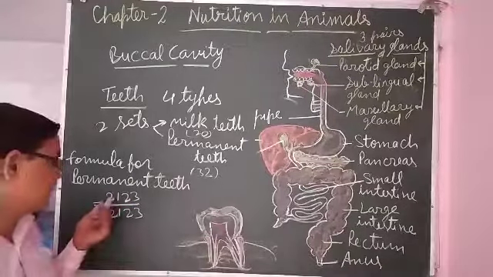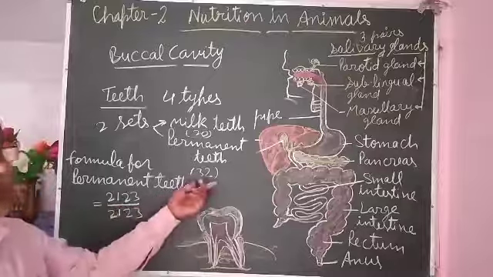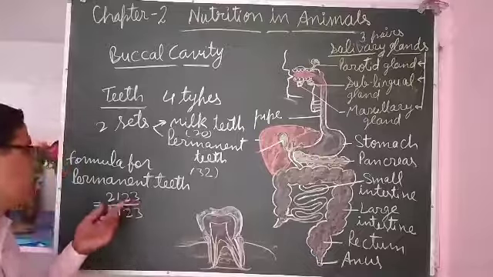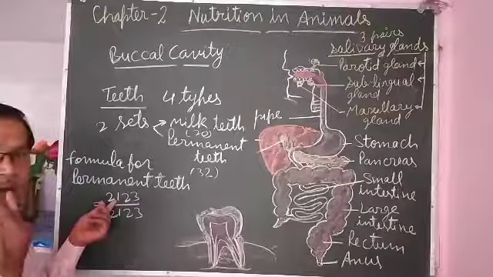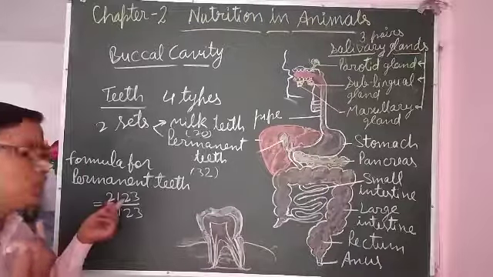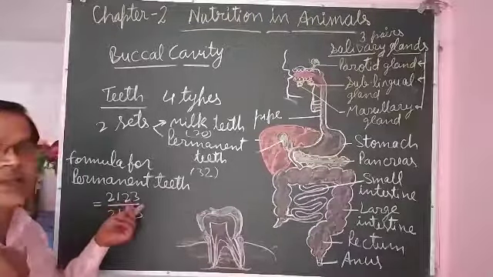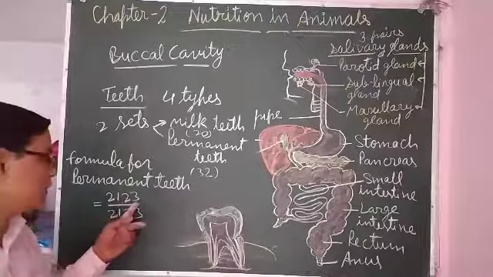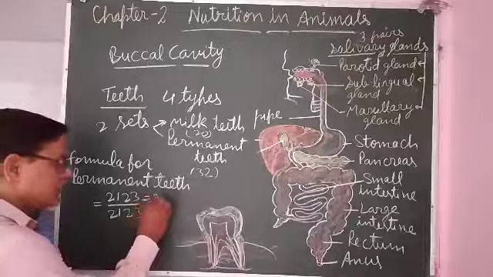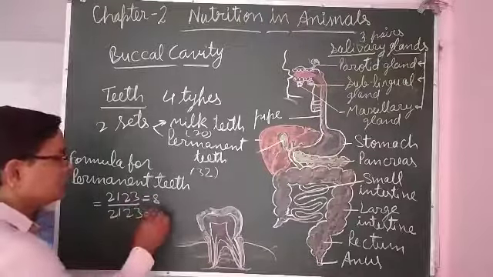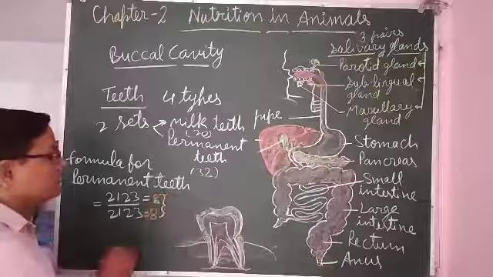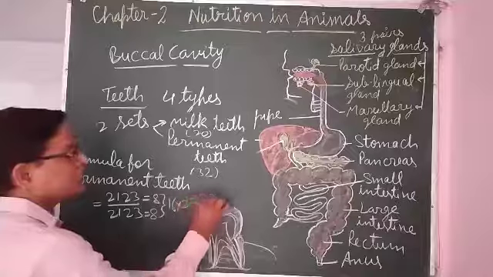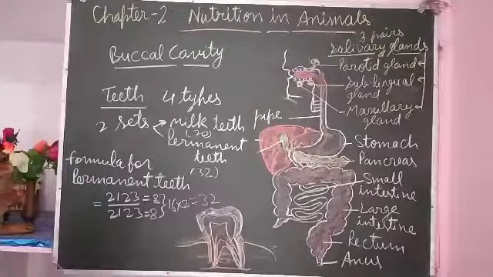So in permanent teeth, there are 32 in number, found in adult humans. 2 incisors, 1 canine, 2 premolars, 3 molars in half of one jaw, means 2 plus 1 plus 2 plus 3, which is 8. So 8 in one half of the jaw and 8 in the other half, and it will be 16, and 16 into 2 is 32, means a total of 32 teeth are there.